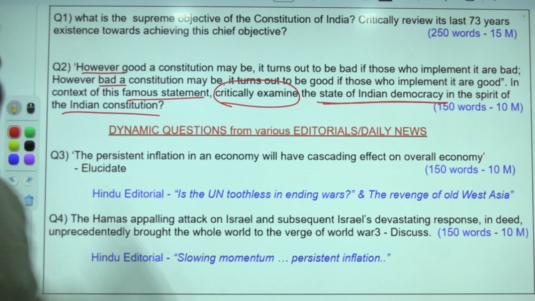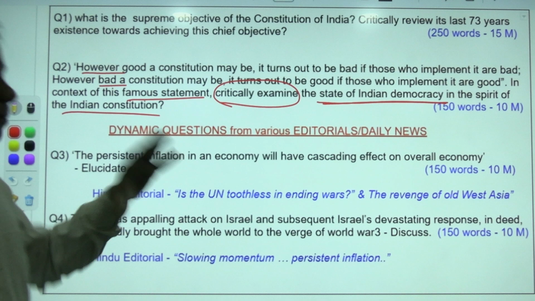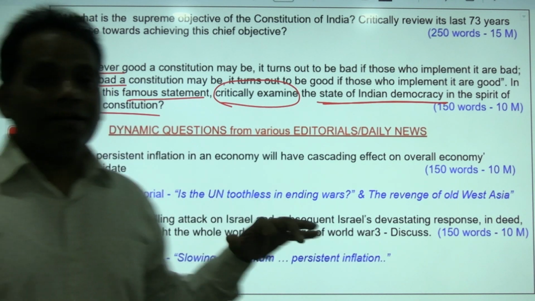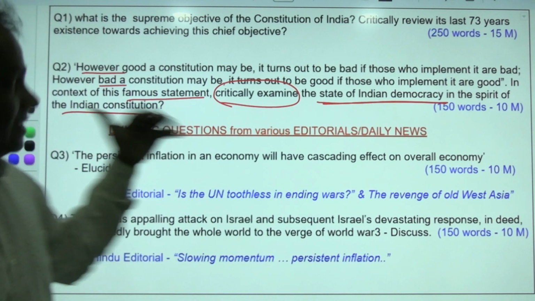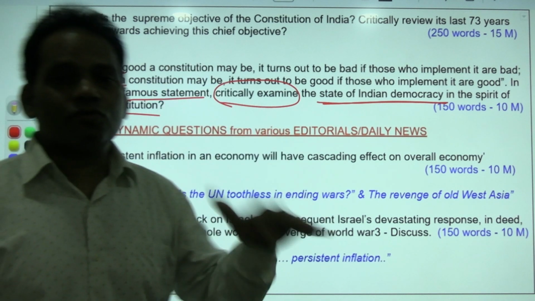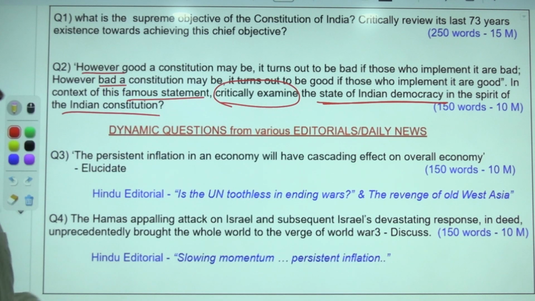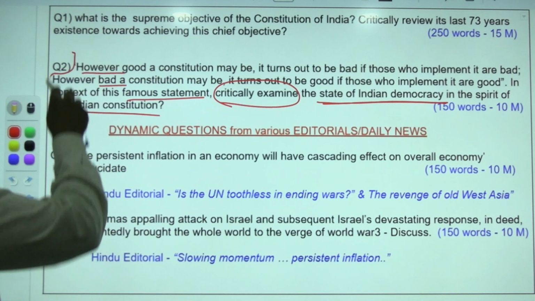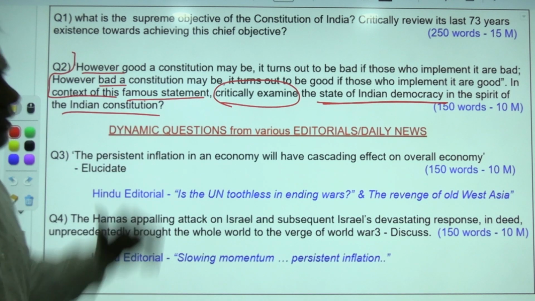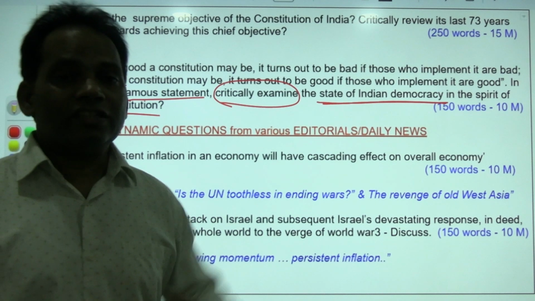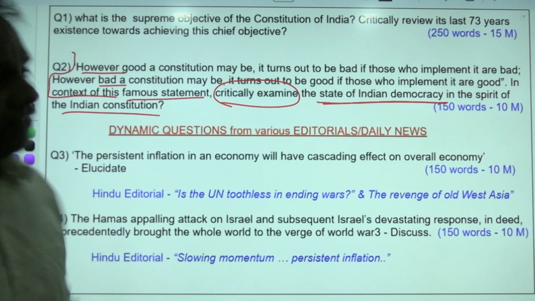This famous statement was given by Dr. B.R. Ambedkar while discussing the constitution in the Constituent Assembly in 1949. It is a very famous statement and still relevant, given with vision and insightfulness.